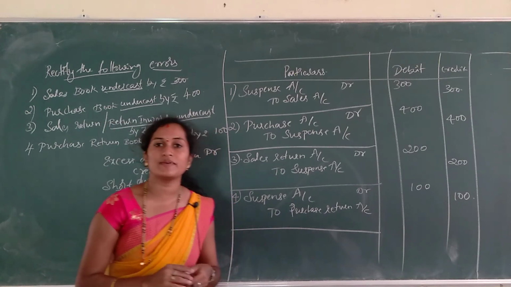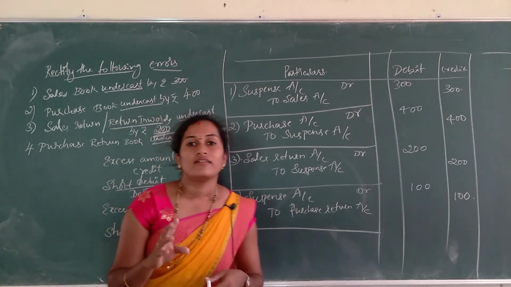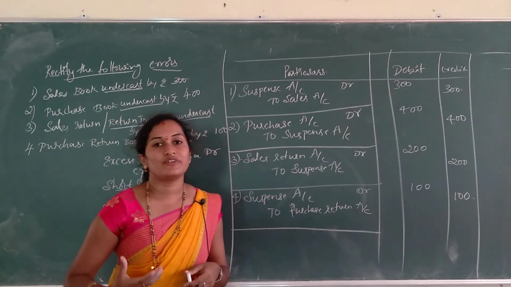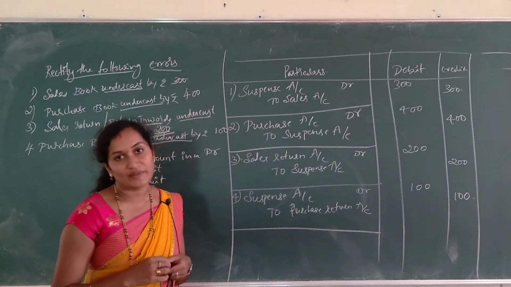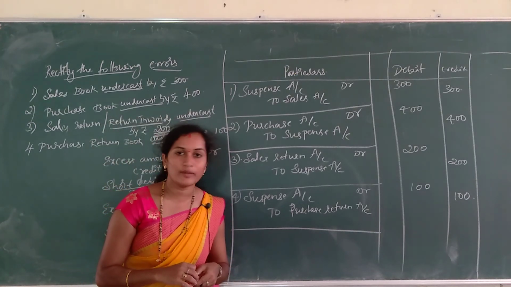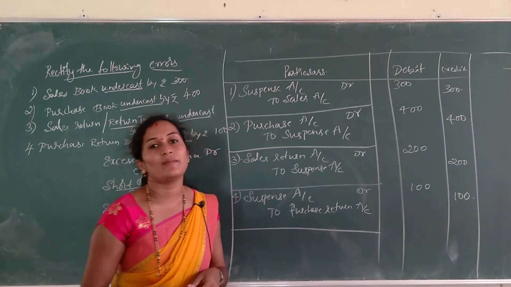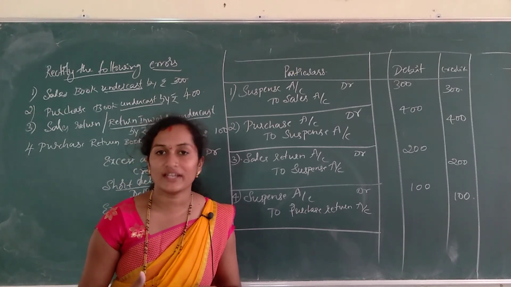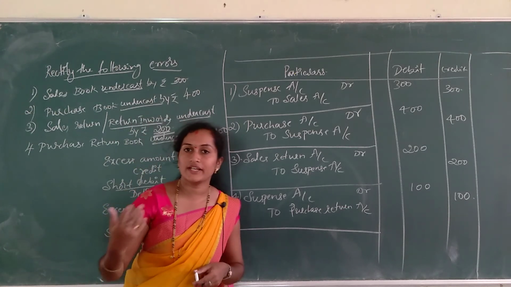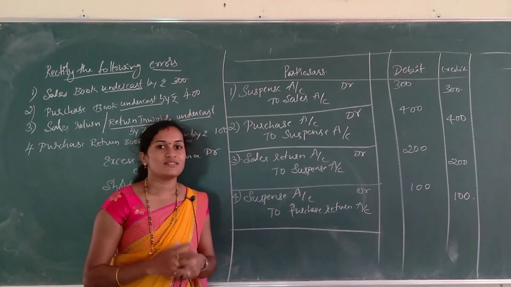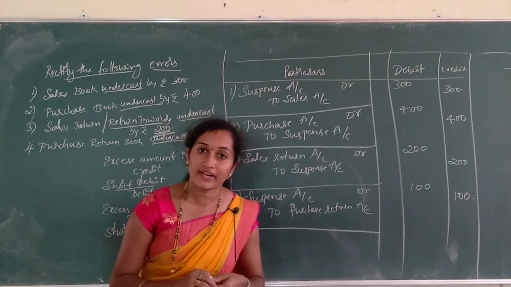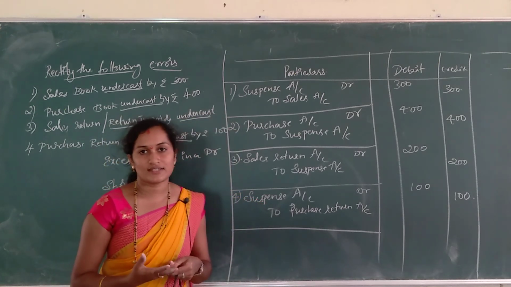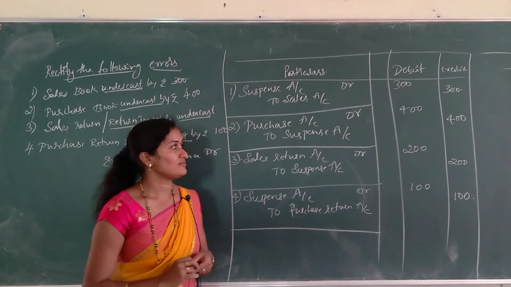What is a suspense account? A suspense account is the difference in the trial balance. The difference in the trial balance is transferred to the suspense account. It is a temporary account, not a permanent account. If the suspense account is not closed in your trial balance, then the balance is transferred to the balance sheet. So this is about the suspense account and rectification of errors in overcast and undercast amounts.